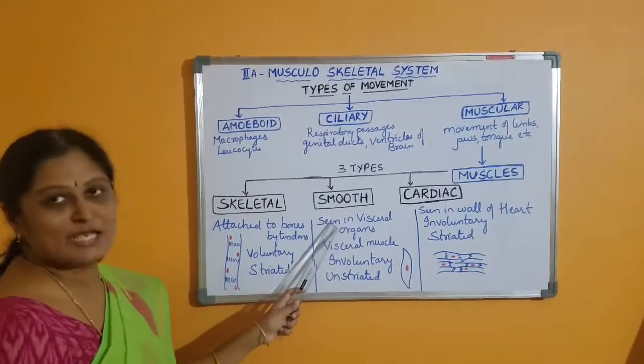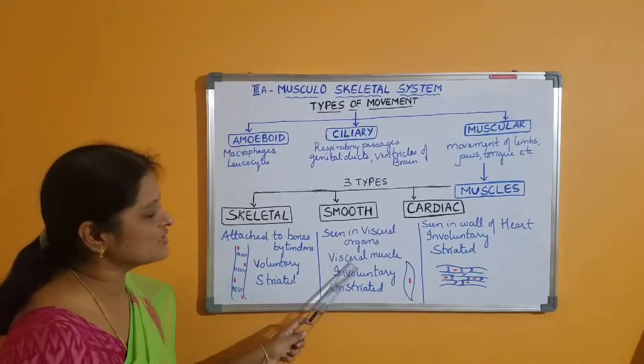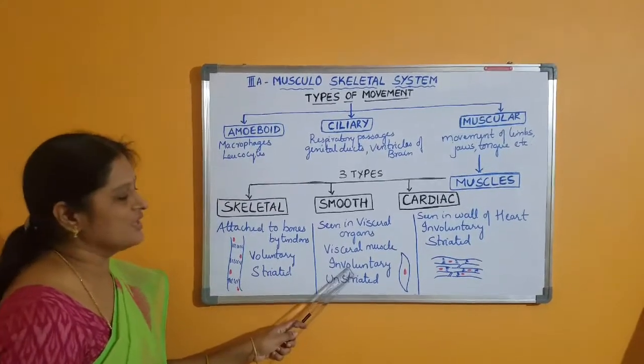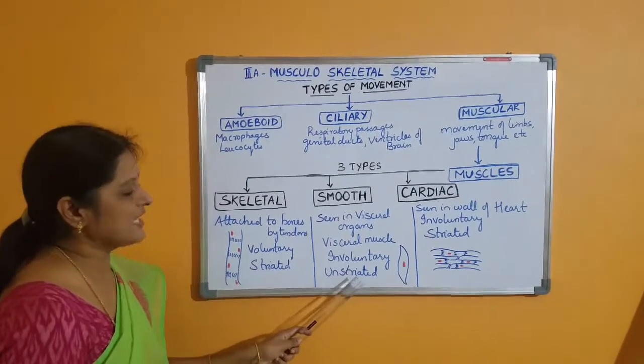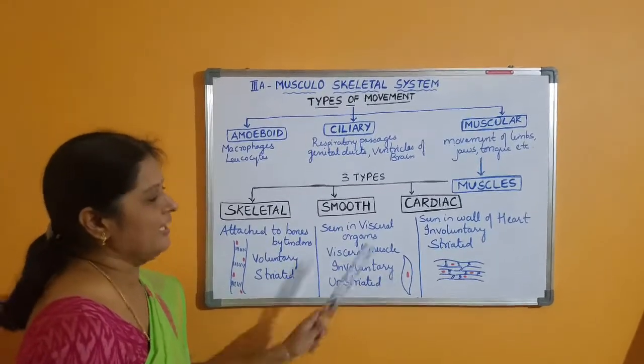The second one is the smooth muscle, which is present in the lining of the visceral organs such as the alimentary canal, reproductive tracts, etc., and hence you also call it the visceral muscle. It is involuntary, which is not under our control, and it is unstriated, which does not have the regular arrangement of dark and light bands.